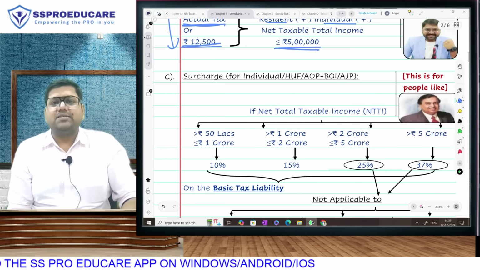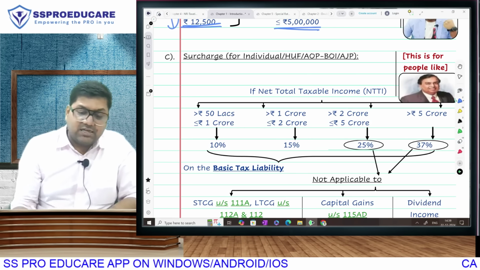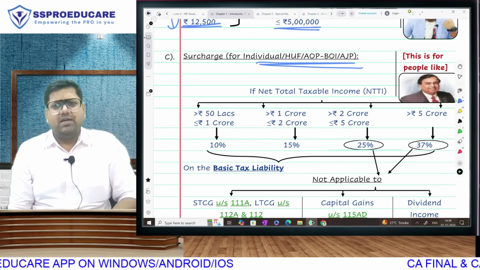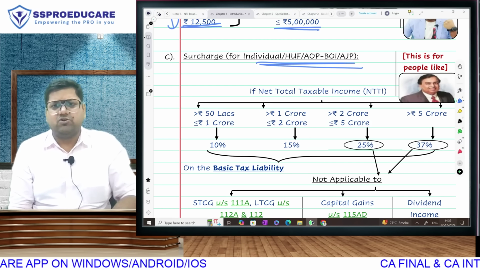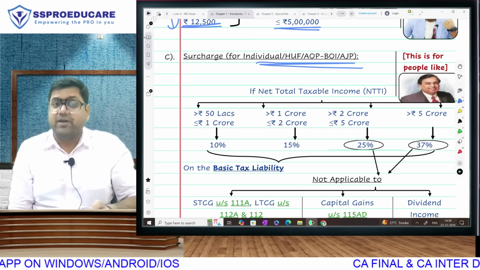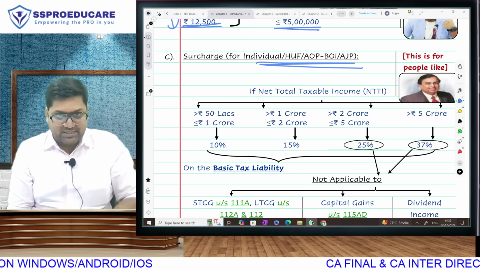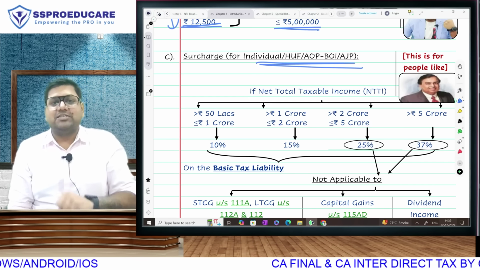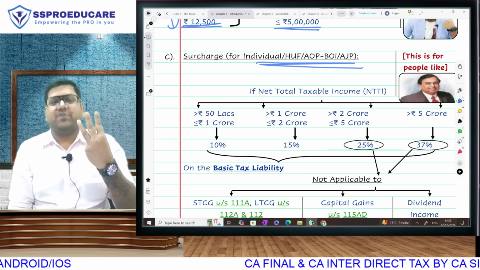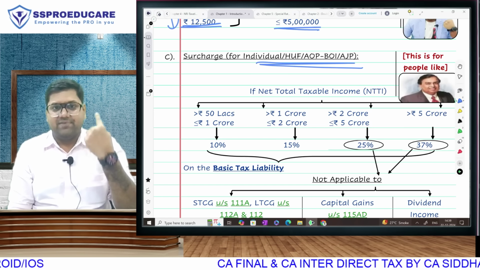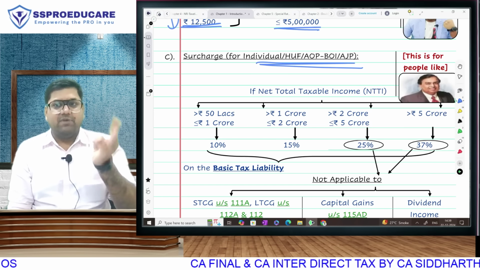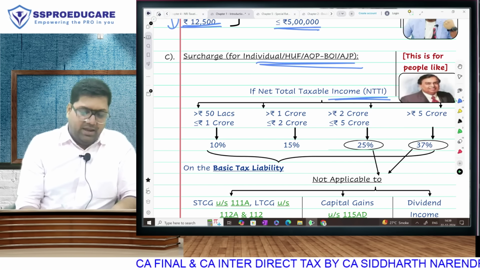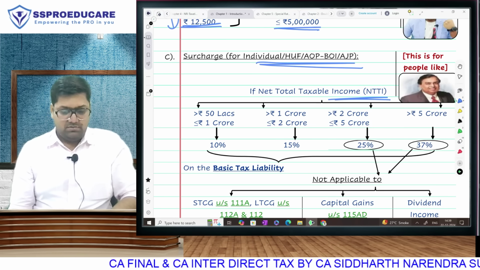However, for rich assessees, there is going to be surcharge, and surcharge comes for all, whether you are an individual, HUF, AOP, BOI or AJP. In fact, later we will learn that for firms and companies also there is surcharge. So rebate is only for individuals, but surcharge is for all assessees. And second, rebate is only for residents, and surcharge is for all assessees. So for rebate we have three conditions: resident, individual, income up to 5 lakh. But for surcharge we have only one condition: if your income exceeds the amount that they have given.